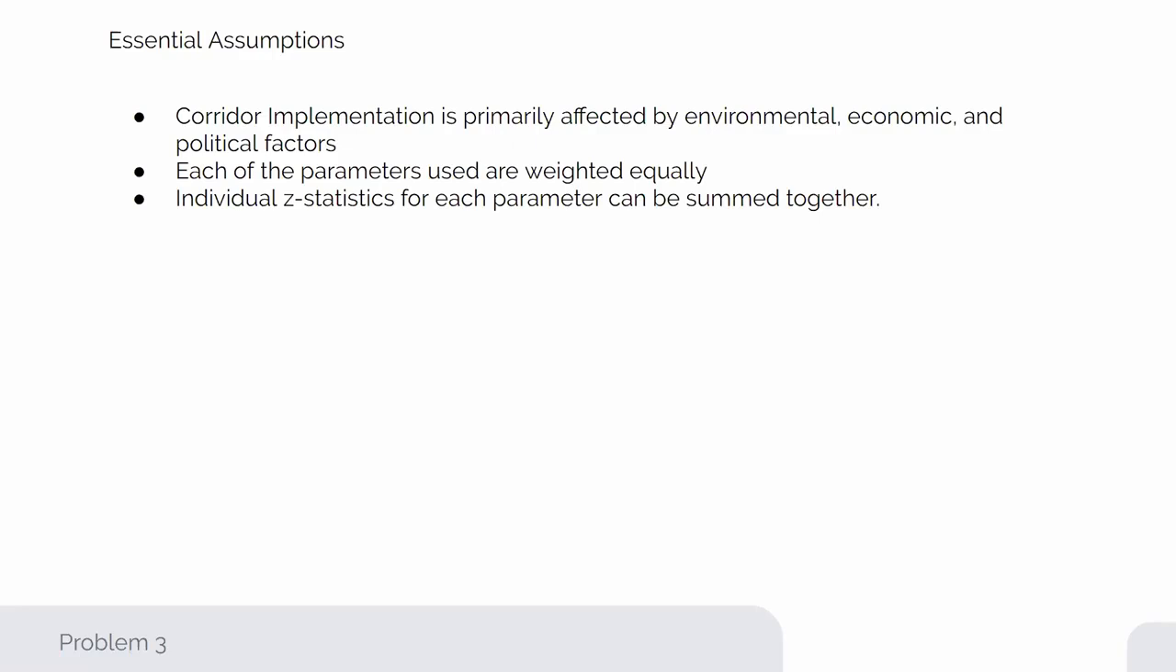The next assumption is that each of the parameters used are weighted equally. By weighing each parameter equally, we minimize subjectivity in the relative importance of parameters, which adds neutrality to our model.